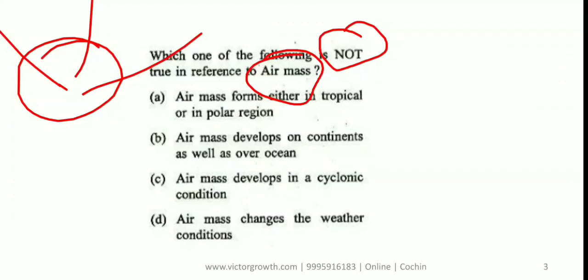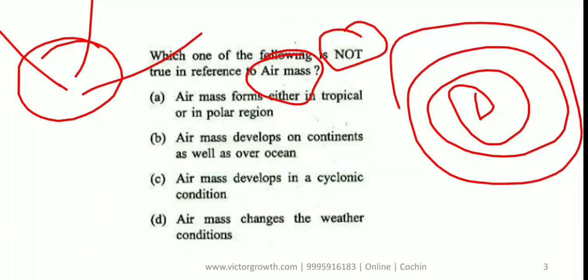First option: air mass forms in tropical as well as polar regions. Yes, it is possible that it can be formed in both places. Air mass develops on continents as well as oceans. That is also possible; we have oceanic air mass and continental air mass. Air mass develops in cyclonic condition. Now, in cyclonic condition, there will be a low pressure, surrounded by different isobars.